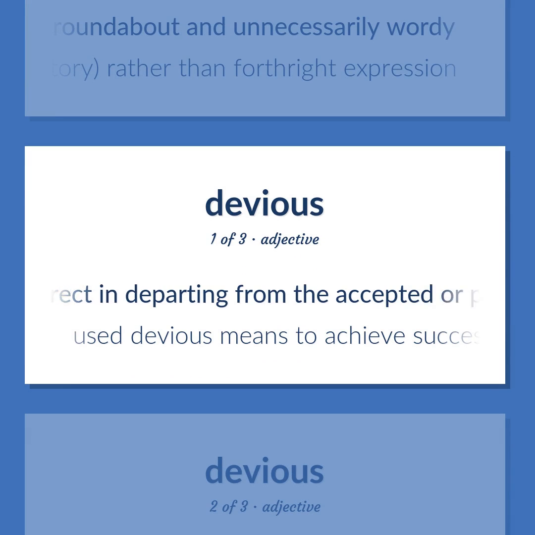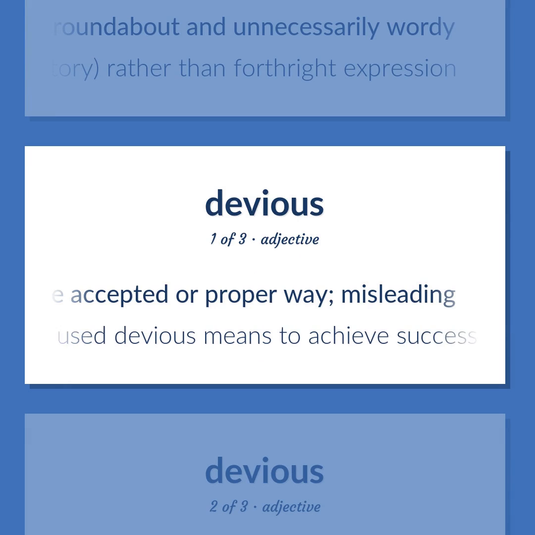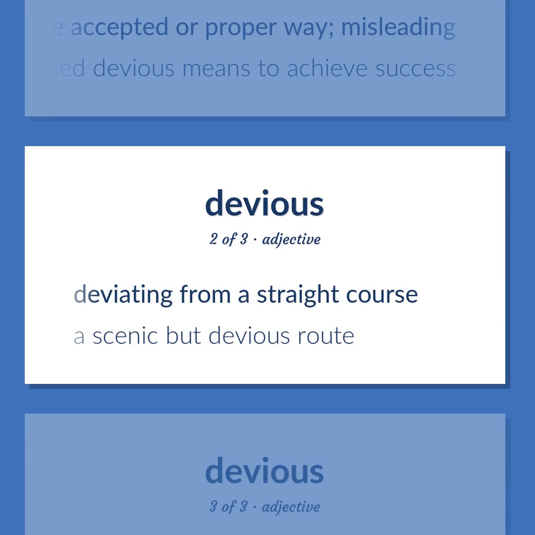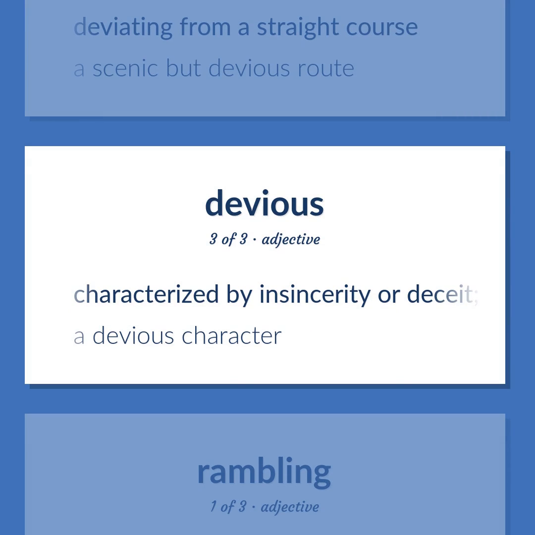Indirect in departing from the accepted or proper way, misleading. Used devious means to achieve success. Deviating from a straight course. A scenic but devious route. Characterized by insincerity or deceit, evasive. A devious character.